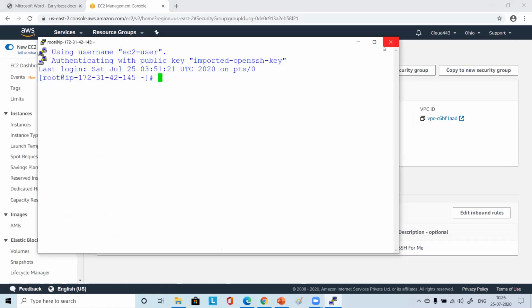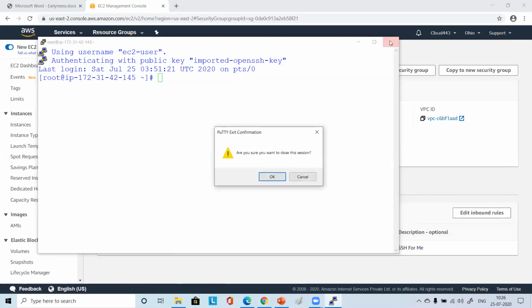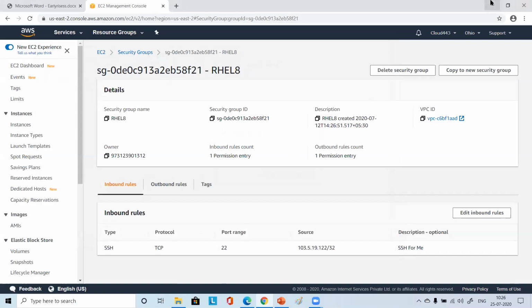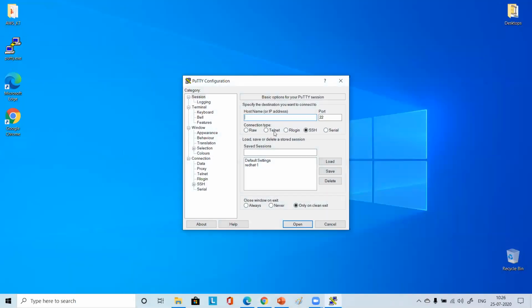Now again, I have to. One second. It has closed. Simply double click. Select this one. One second, Harish. Load it.